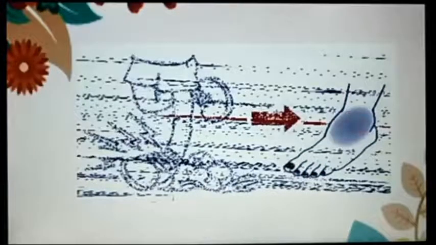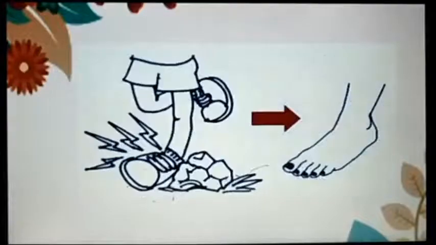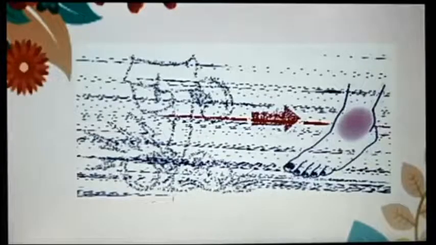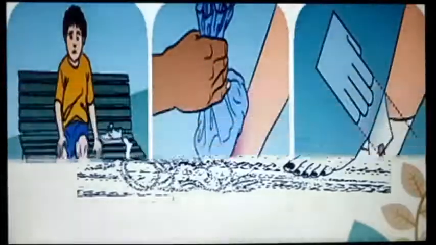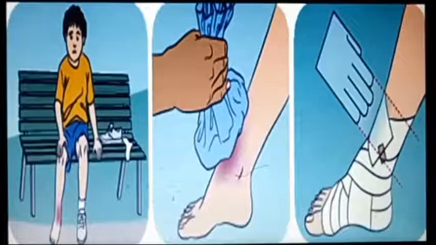Now next I am going to tell you about sprain. What is a sprain? A twist in a bone. Sometimes while playing, the ankle or wrist gets twisted. And when there is a sprain, it gets twisted. That means we are facing a problem of sprain. In that, what will happen? There will be a swelling in the bone.